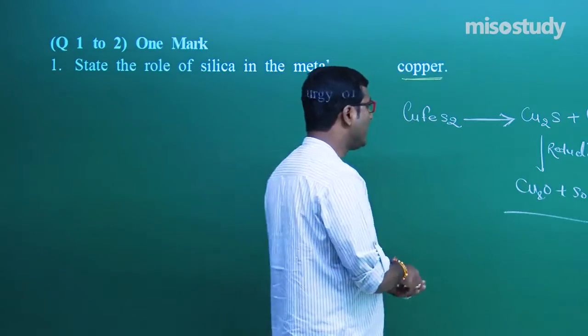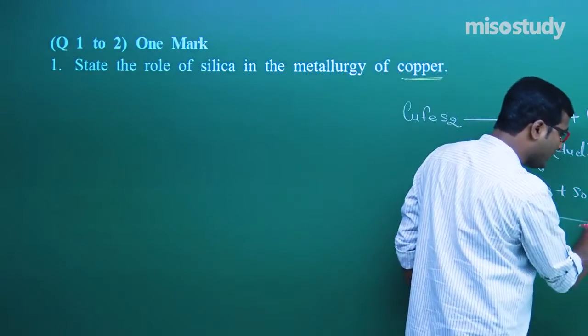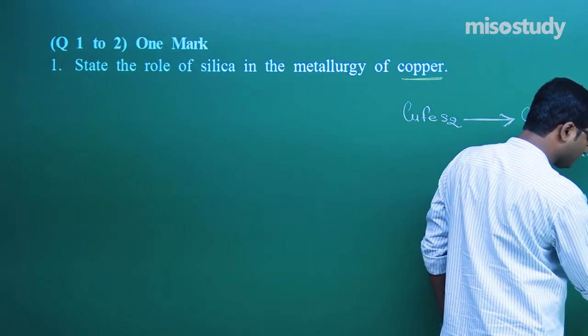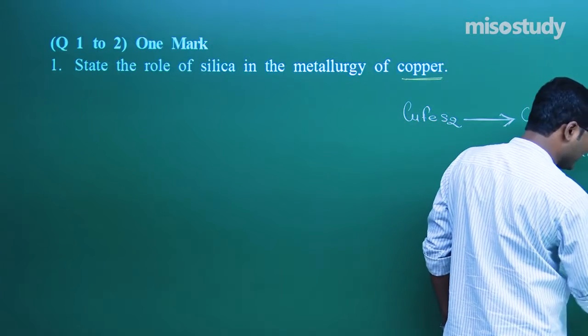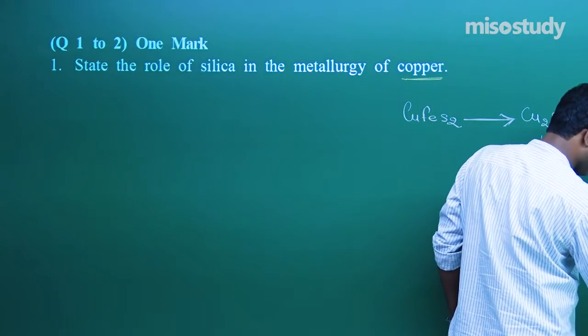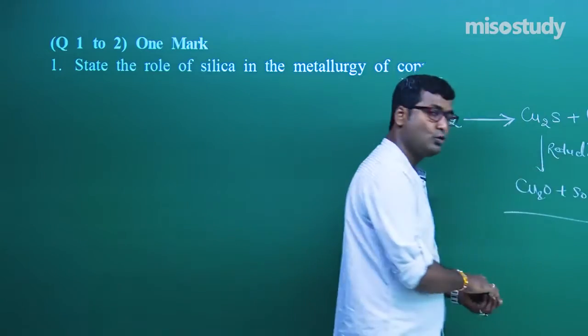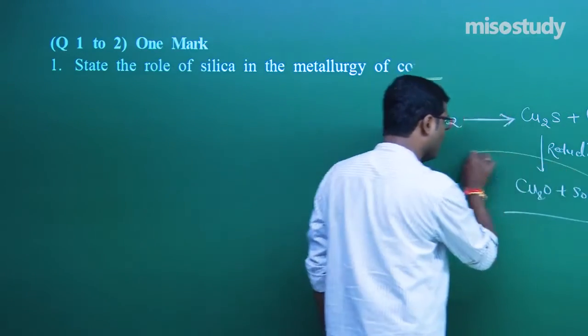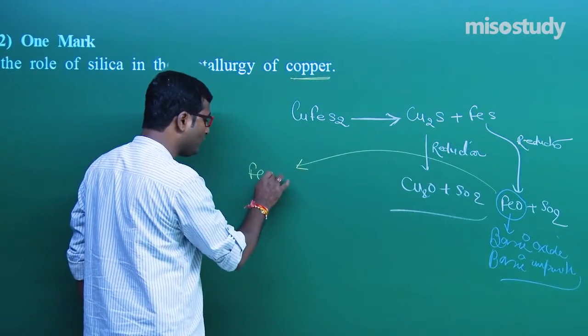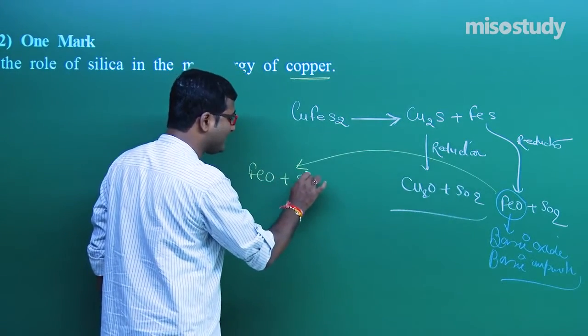Now this FeO is an impurity, and this is a basic oxide, that is, a basic impurity. Now to remove FeO, we use an acidic flux.